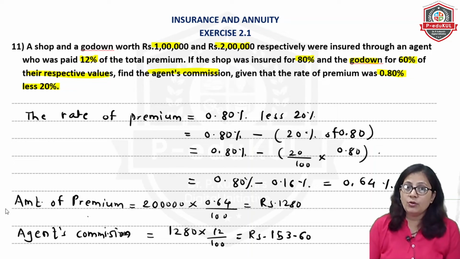Now on this amount of premium, the agents are getting the commission and that rate is 12%, right? Agent's commission rate is 12%. Here it is clearly written through an agent who was paid 12%, means agent का commission 12% है. तो premium का interest काफ़ी कम होता है लेकिन agent का थोड़ा ज़्यादा होता है. So that's why here agent's commission is 1,280 multiplied by 12 upon 100 and that will come up 153.60.